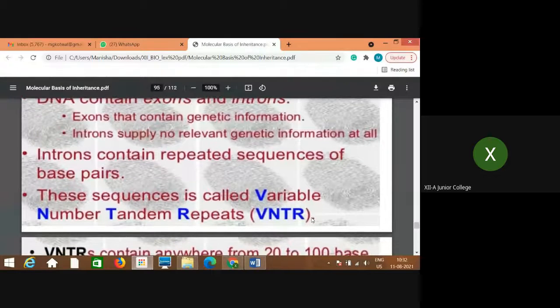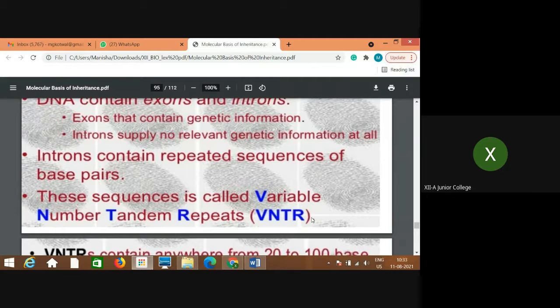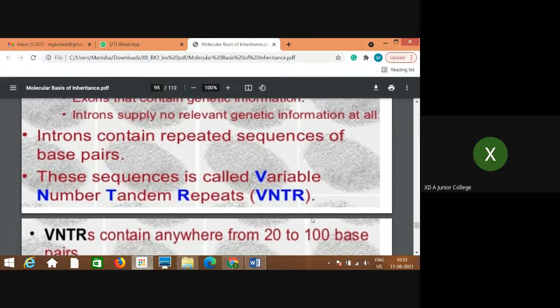Though they are not giving any genetic information, whatever the sequence of base pairs present on them is repeated again and again, and these repeated sequences of base pairs have importance. So these sequences are called variable number tandem repeats. Their number is variable, they are arranged in that particular sequence, and these are repeated. So these are called VNTR, variable number tandem repeats.